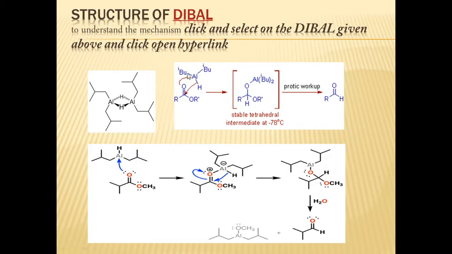That means it will donate one hydride ion, forming a stable tetrahedral intermediate. This is the DIBAL mechanism, and the alkoxide formation can be seen.